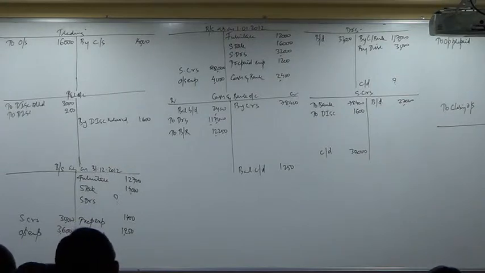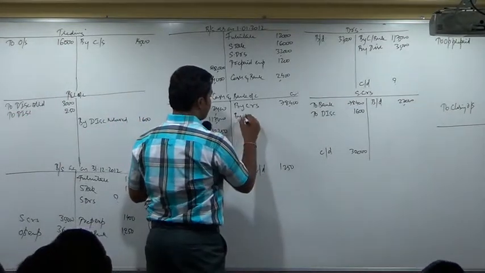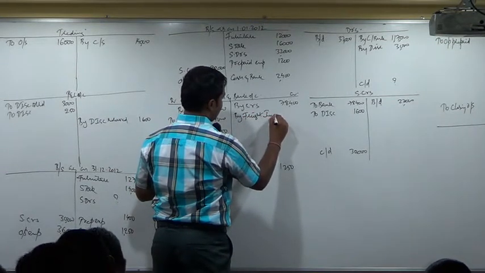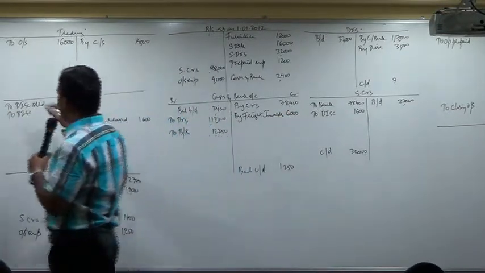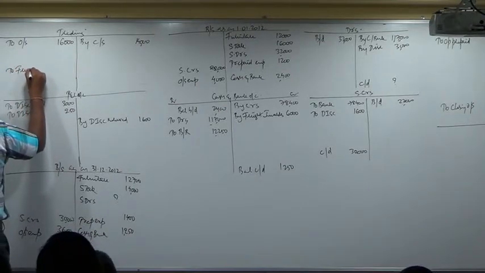Next, payment for freight inwards 6,000. What is the entry? Freight inwards account debit to bank account. Cash or bank account, by freight inwards. How much? 6,000. Trading account give a debit. Leave some space for purchases. To freight inward.